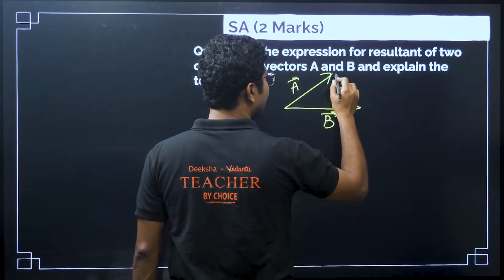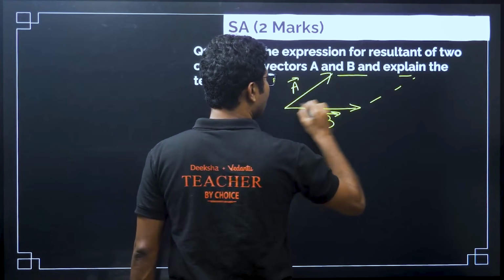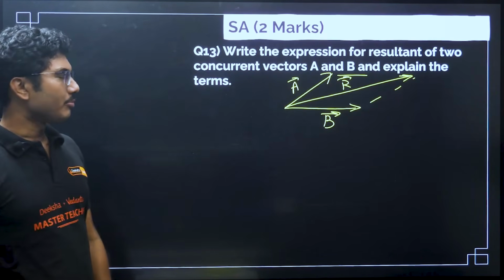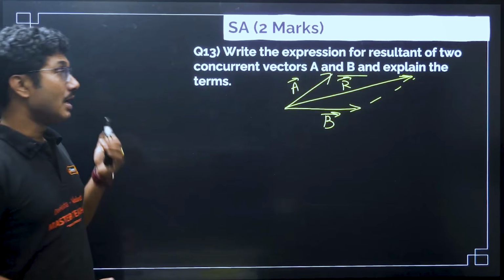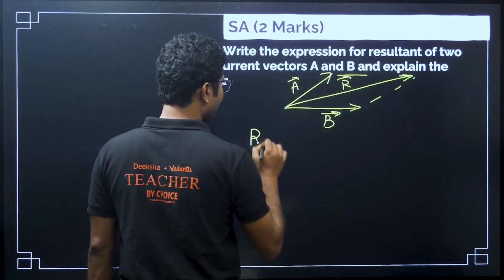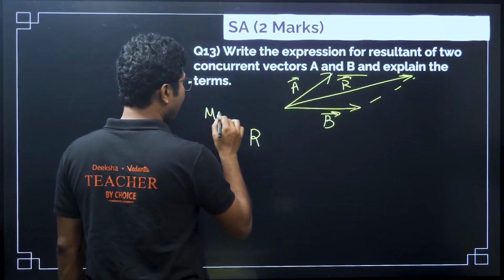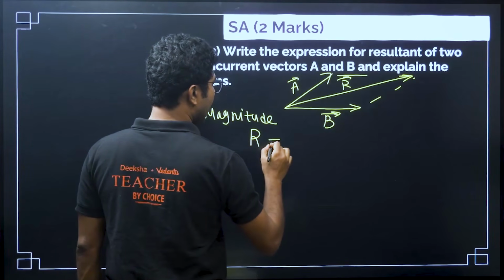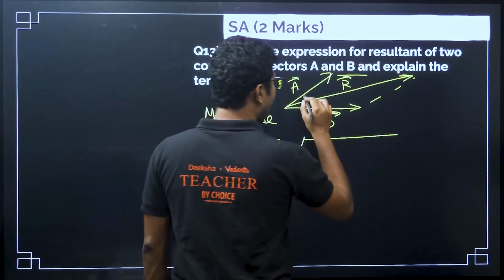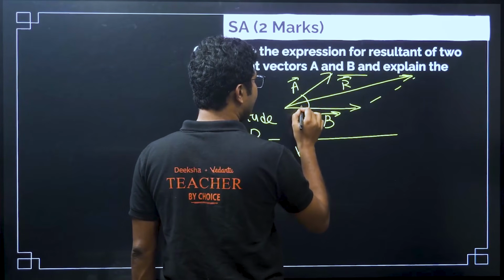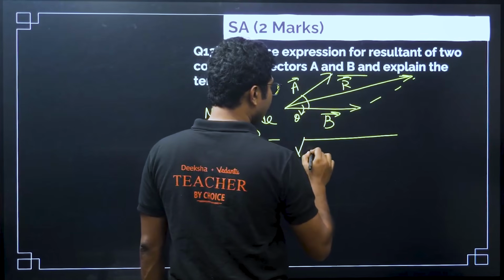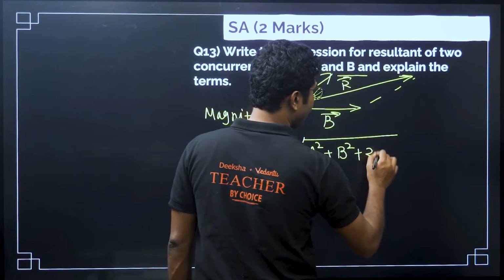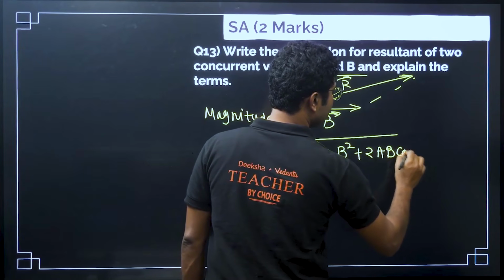We have to find their resultant, either by parallelogram method or triangular method, it does not matter. The method is not important. You have to write the expression for R. The expression for R magnitude is given by R equals square root of, and the angle between the vectors is theta. The diagram is necessary over here. R = √(A² + B² + 2AB cos θ), right?